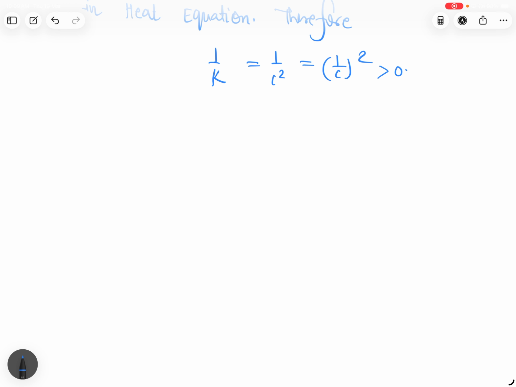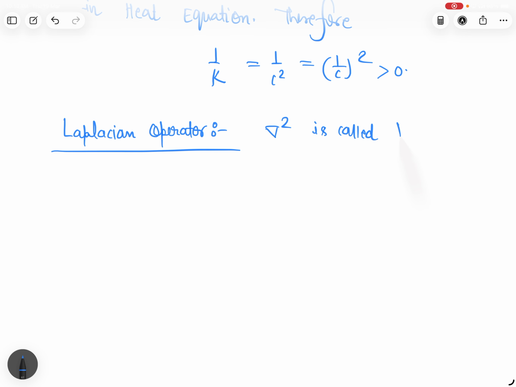What is the Laplacian operator? Del square is called the Laplacian operator, and how is it defined?